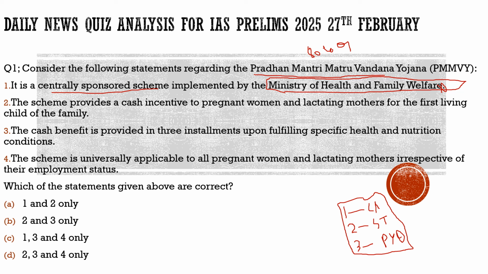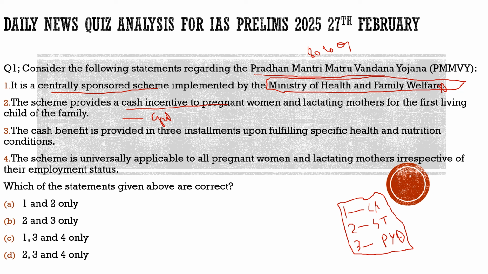The second statement says the scheme provides a cash incentive to pregnant women and lactating mothers for the first living child of the family. 100% correct. It is for the first living child, and in exceptional cases it will go to the second child if the second child is a girl child. Only if the second child is a girl child can it go to the second child also, but usually it is for the first child of the family only. So this statement is correct.